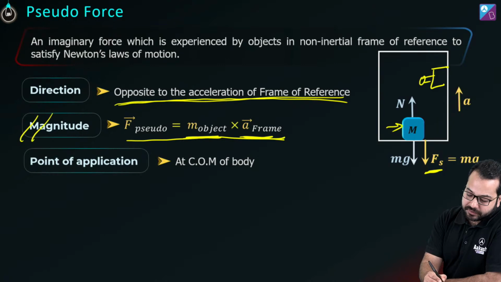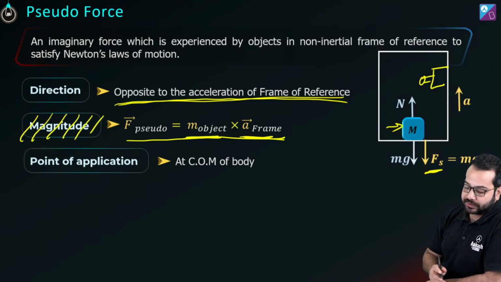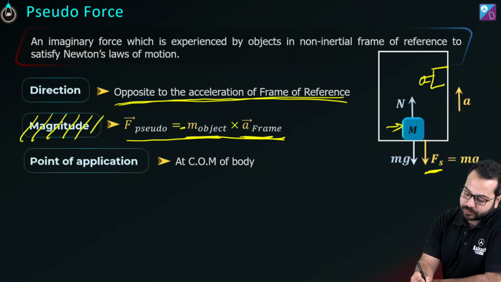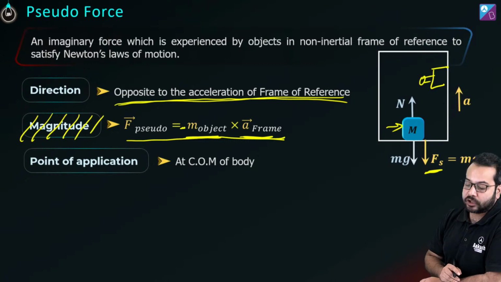Okay, so if I remove magnitude from here, then I can write that F pseudo is equal to minus mass of the object multiplied by acceleration of the frame. Is that correct? Okay.